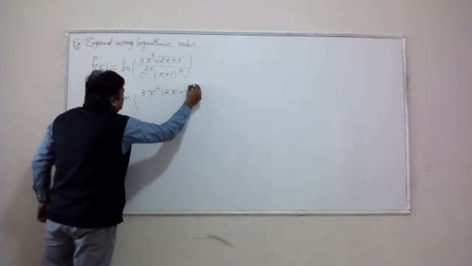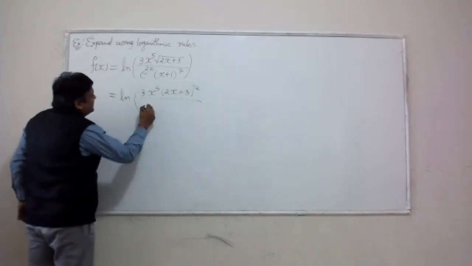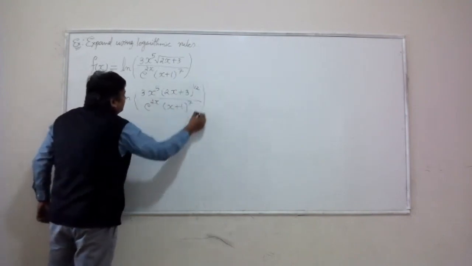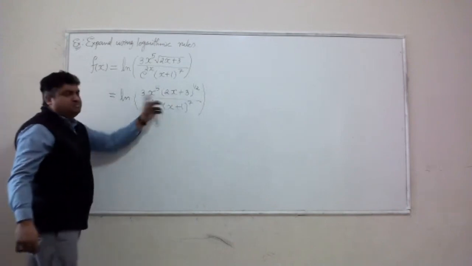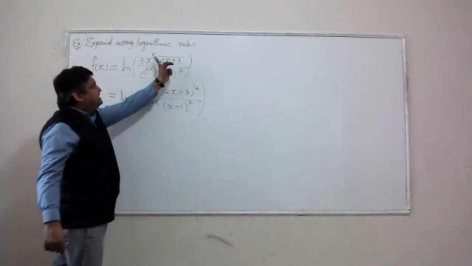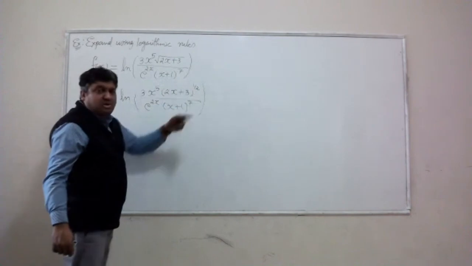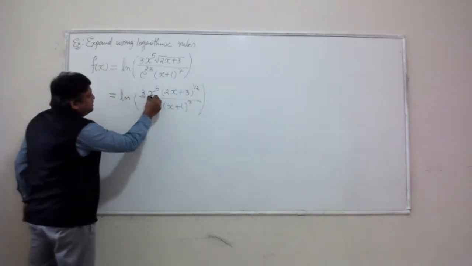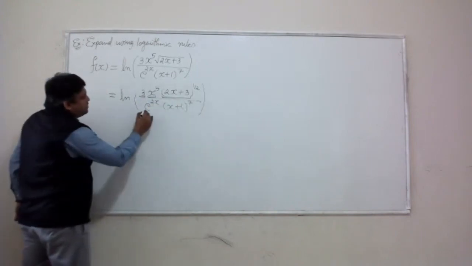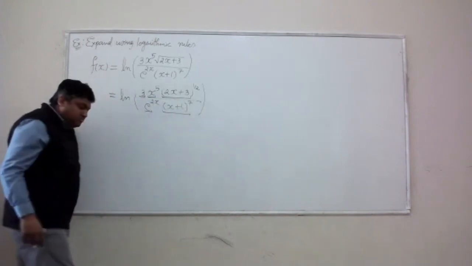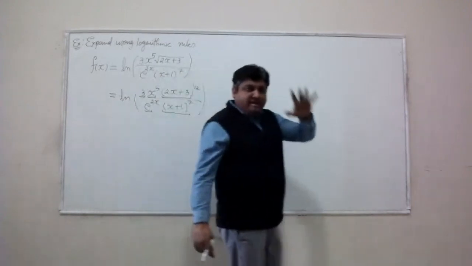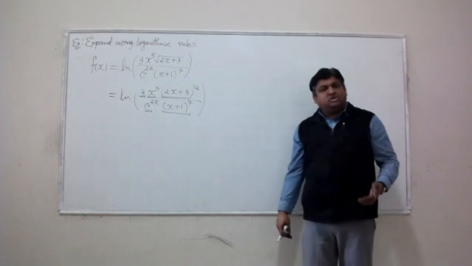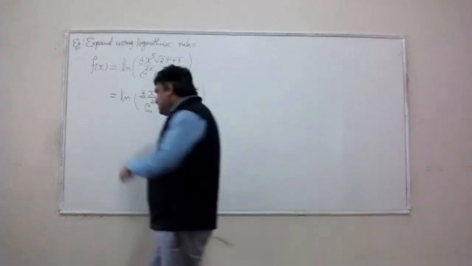In order to count the correct number of factors, I'm going to rewrite this expression in such a way that I only have numerical powers. If there is a fancy power given, I recommend you convert it into a numerical power. Now count the factors. 1, 2, 3 factors are in the top, and then 2 factors are in the bottom. Altogether, I have 5 factors inside that complicated log, meaning I can break this log into exactly 5 pieces.